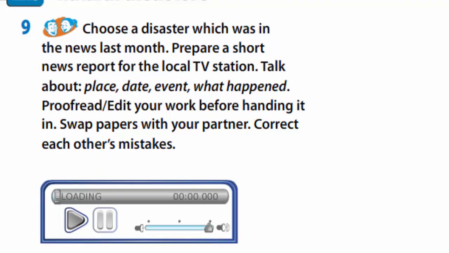And exercise 9. You are to choose a disaster which was in the news last month. Prepare a short news report for the local TV station. Talk about place, date, event, what happened. Listen to the model and prepare your own one.